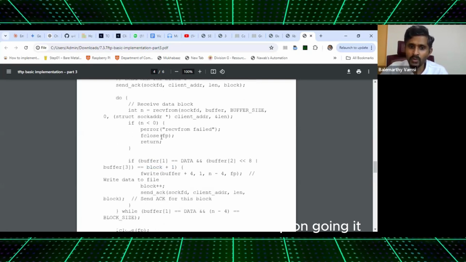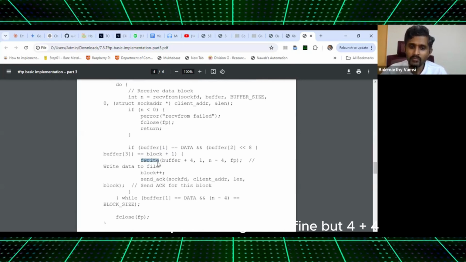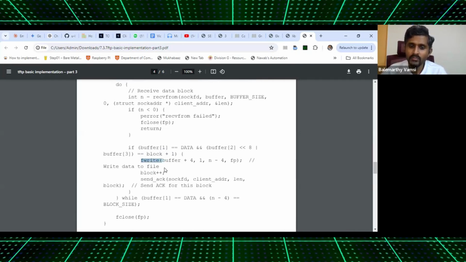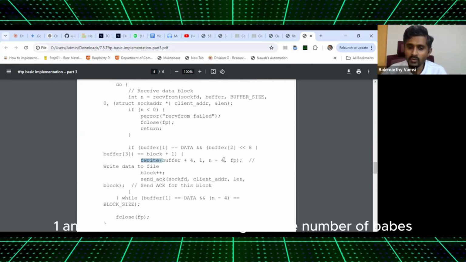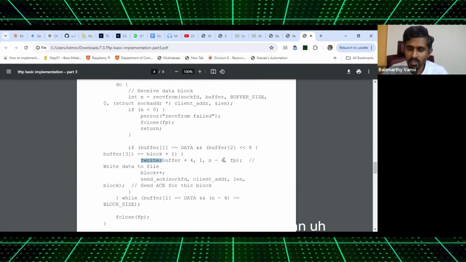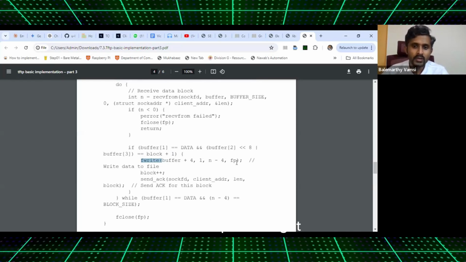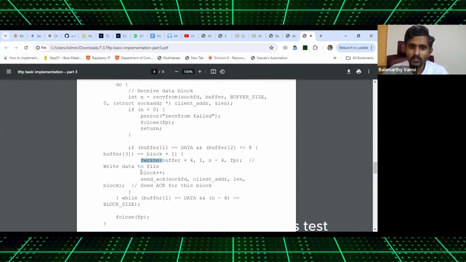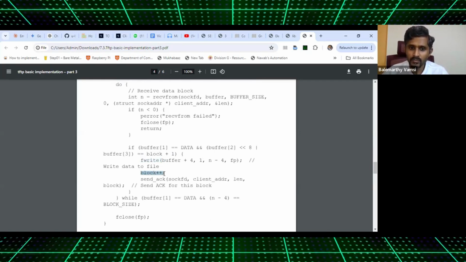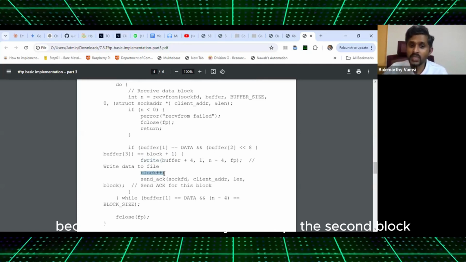So 0 plus 1 would be 1. So I keep on going and I will keep on writing to the file. Buffer plus 4, 1, and n minus 4. N is nothing but the number of bytes, which should be less than 512 or 512. Then file pointer, write to the data file, block plus plus. Because I have to be ready to accept the second block.